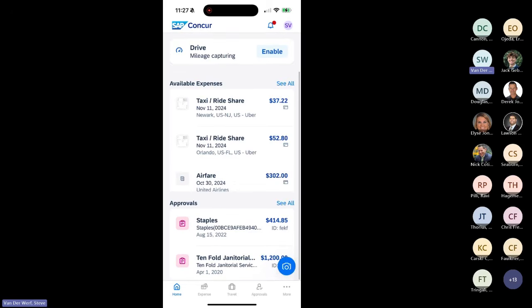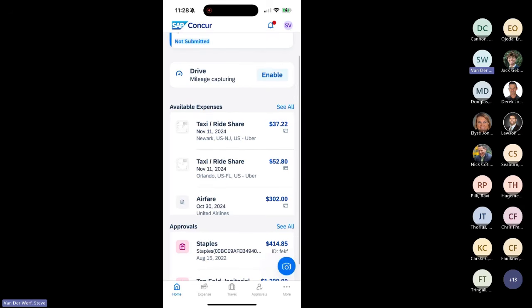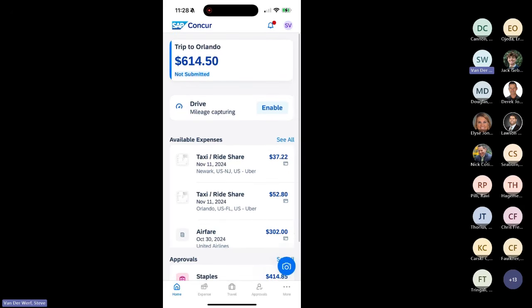But also at the bottom here, where it says approvals, these are actually invoices. So this particular view really speaks to one system for managing all your spend, and that I'm able to approve my invoices here that have come to me for approvals, as well as creating expense reports.